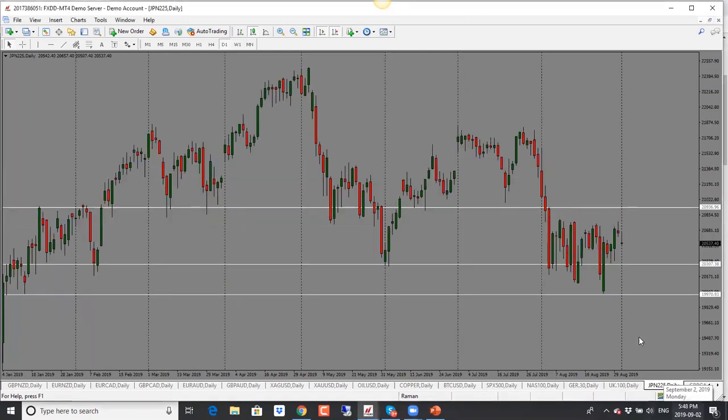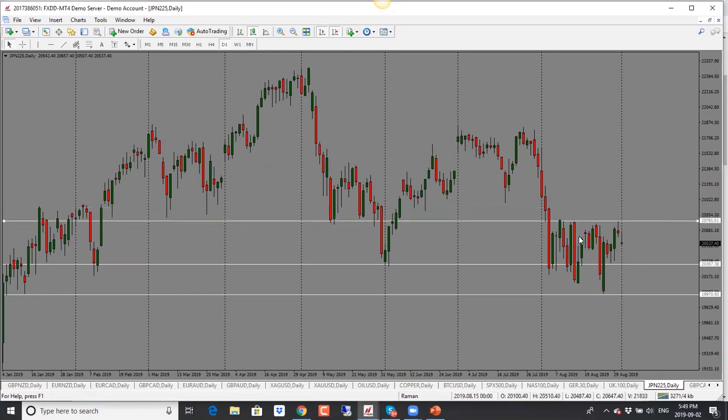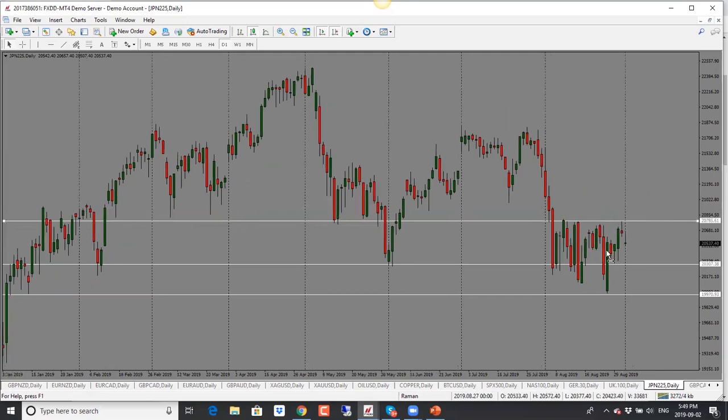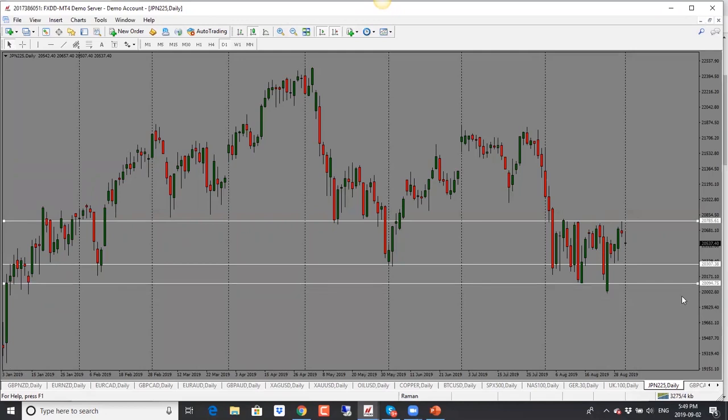And Nikkei, not so much. We have a pin bar here as well. So I will look for a drop back towards the support here at 20,300. So this one has also been trading in a range. As we see, it's rejected the high. Now we have doji here, so looking for a drop to 20,300 is the first target. And then we have 20,100. So bias is bearish here for Nikkei.